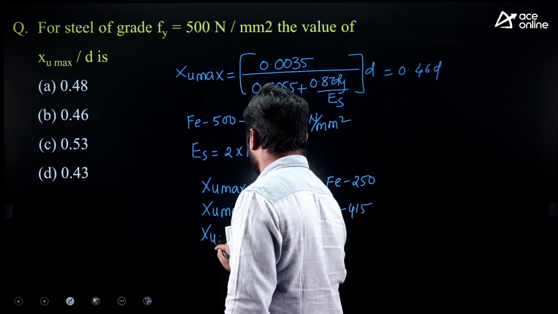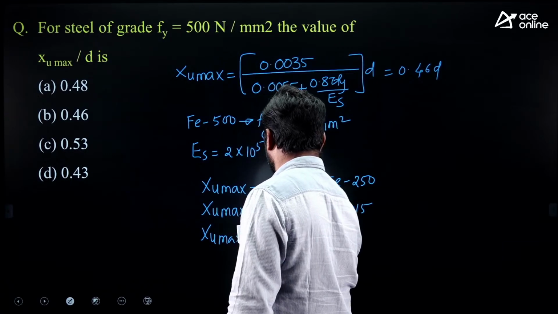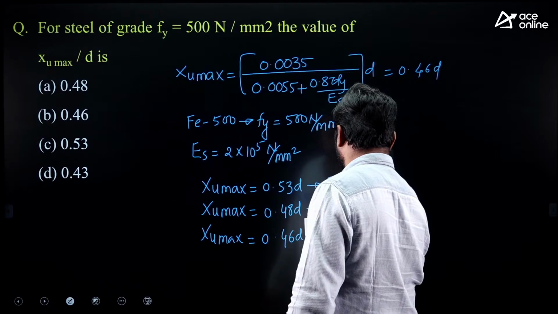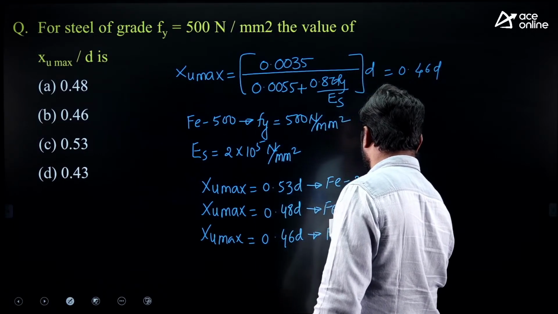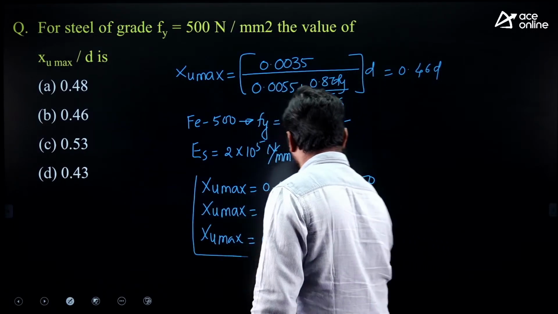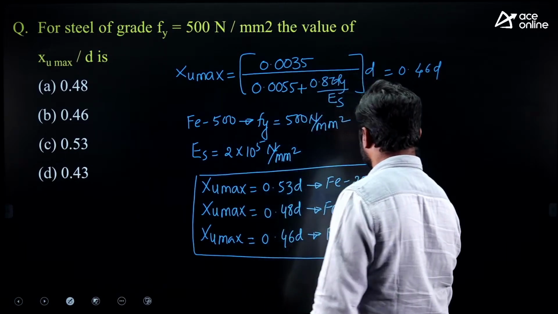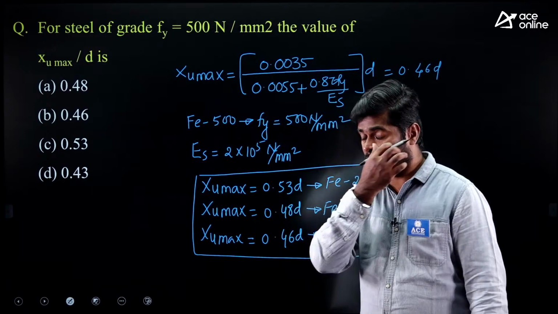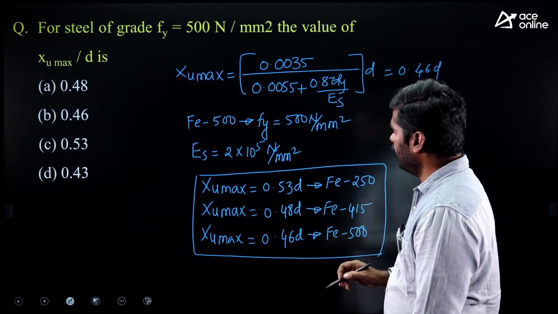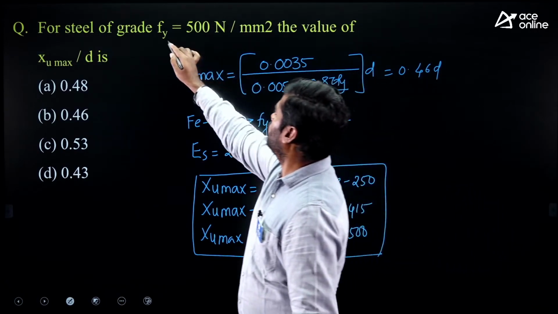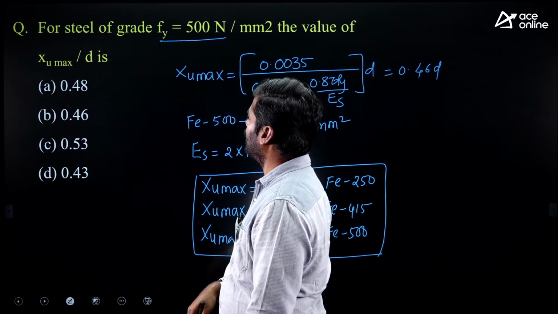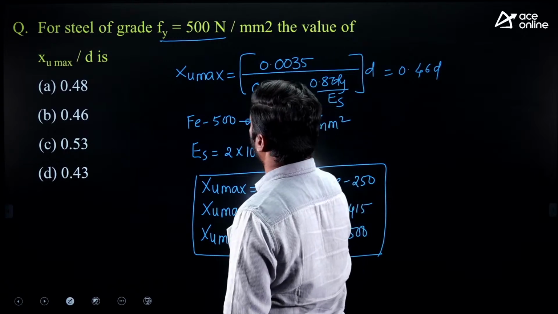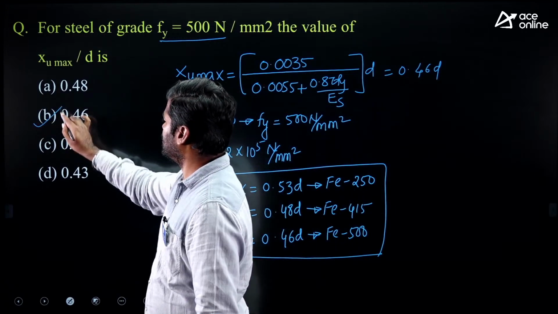XU max equals 0.46 D for Fe 500 grade steel. Remember this, because simplification without a calculator in the examination hall is highly difficult. They asked for Fe 500 grade steel, XU max upon D, you will get 0.46. Option B is correct.